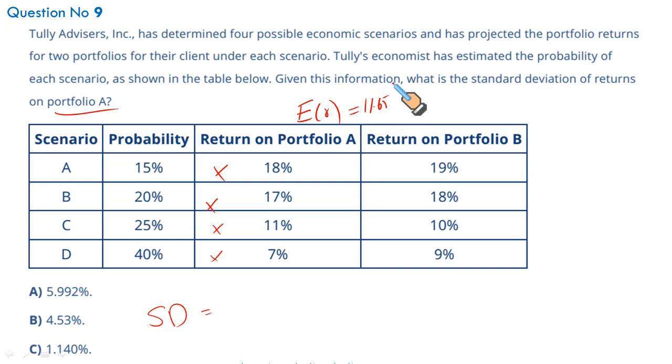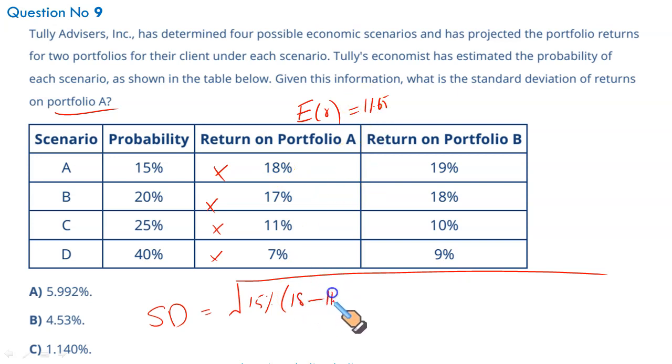We need to calculate the standard deviation. How do we do that? Conditional standard deviation. First, we have 15% probability. Return 18, mean return 11.65 squared. Take this in points, remove the percentage sign, plus 20%, 0.2 that is, remove the percentage sign. 17 minus 11, or 0.7 minus 0.1165 squared, plus 0.25